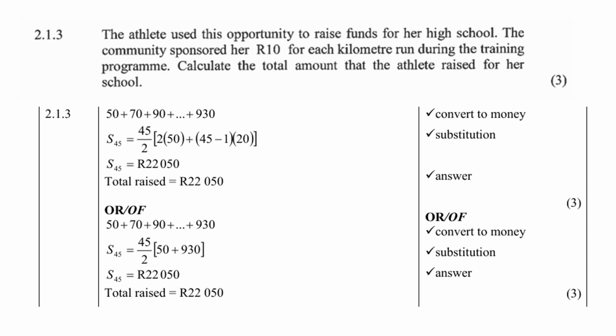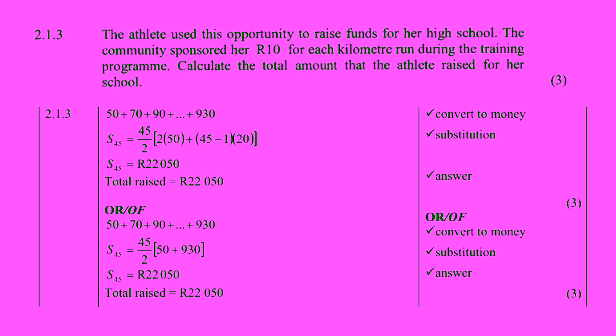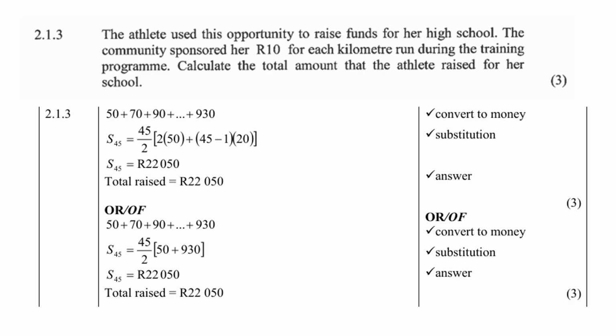So 1 mark to convert into money. You must convert the given series into money by multiplying by 10. Don't forget. And then 1 mark for substitution and 1 for the answer. Or alternatively, because the last term is given, you can change the formula to n over 2 times (a plus l). Then l will be 930, and of course a is still 50. Then again with the calculator, and you get exactly the same answer.